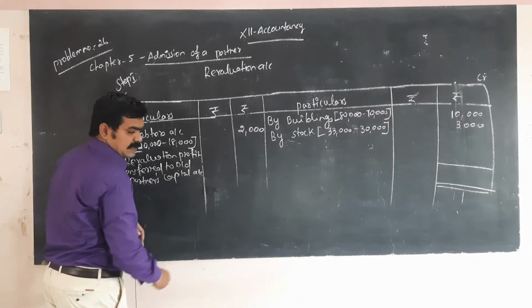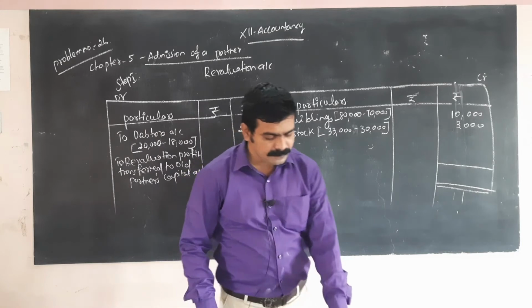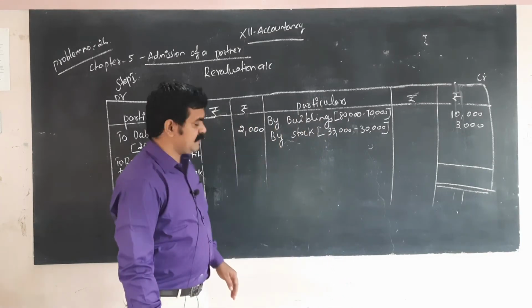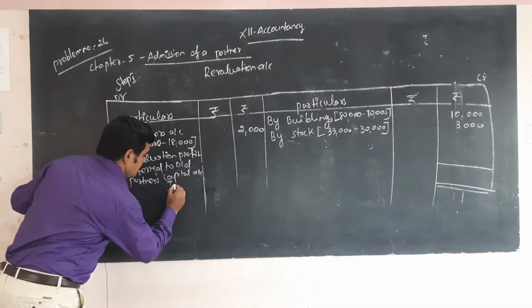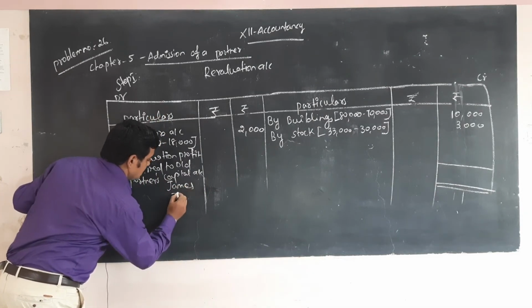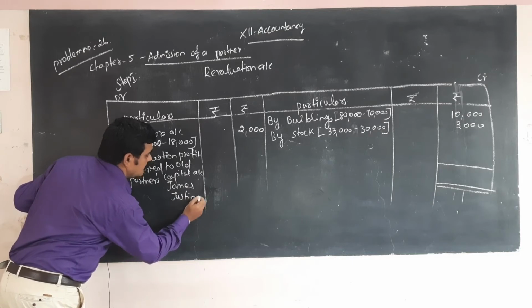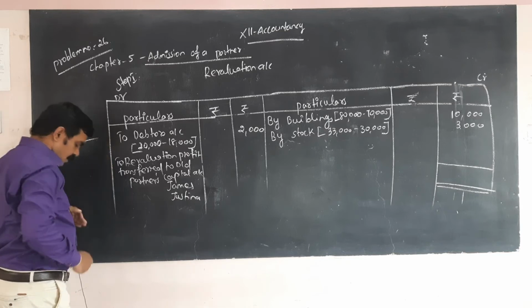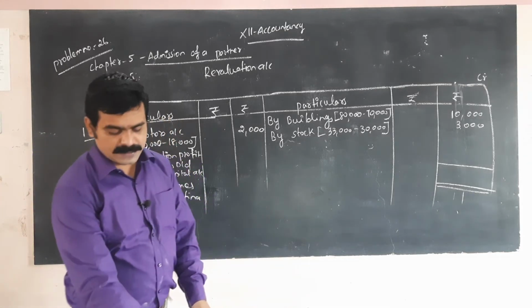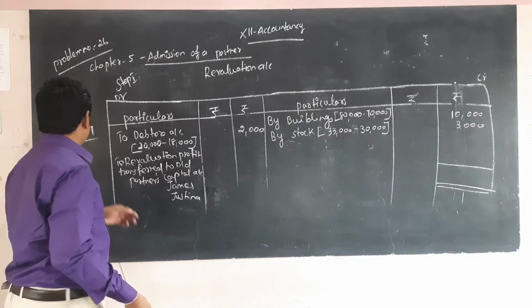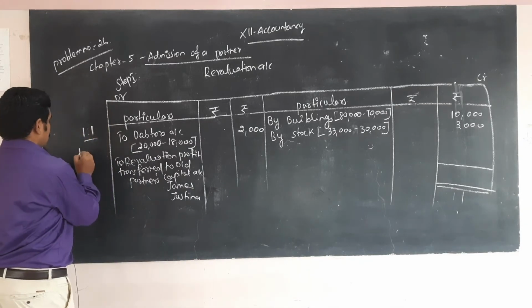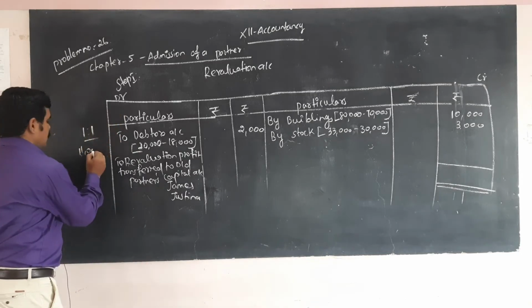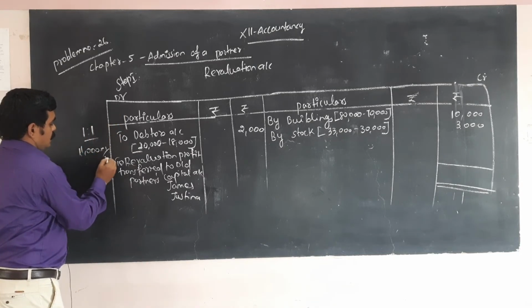So who are the old partners? James and Justina. I already told, profit and loss ratio is 1:1. Okay, so 1:1 means 11,000 into 1/2.